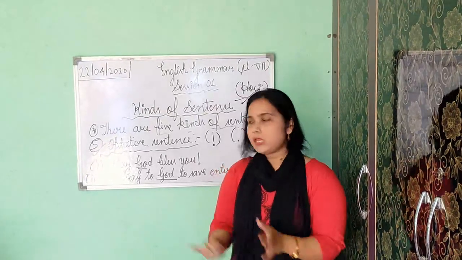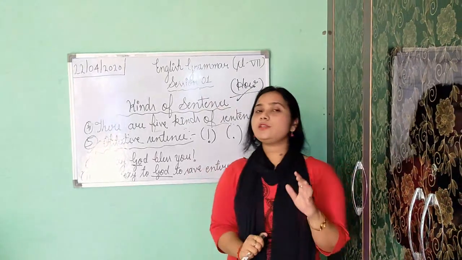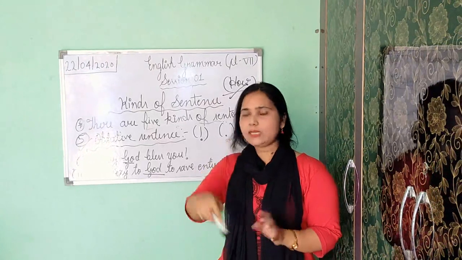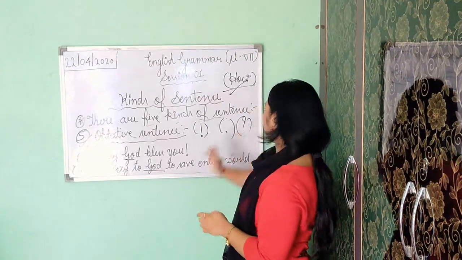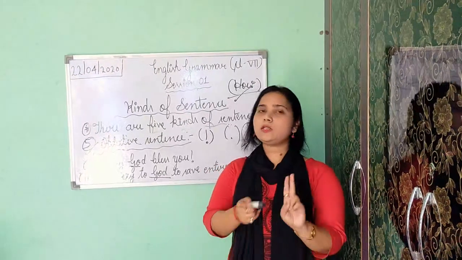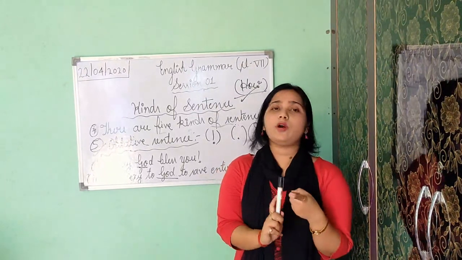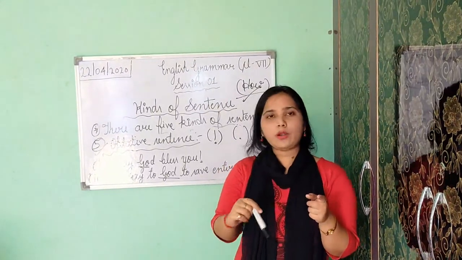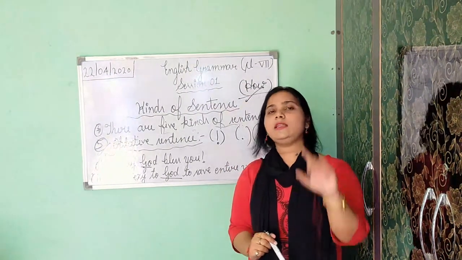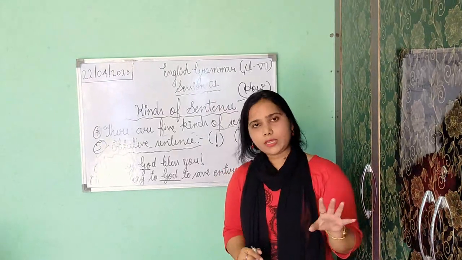Now the second type is interrogative sentence. It is used to ask a question and it always ends with a question mark. In interrogative sentence you again get 2 types. First is yes/no type. A yes/no type sentence always starts with a helping verb or auxiliary verb, and you can give the answer only in yes or no, which itself can give the whole reply, showing complete sense.